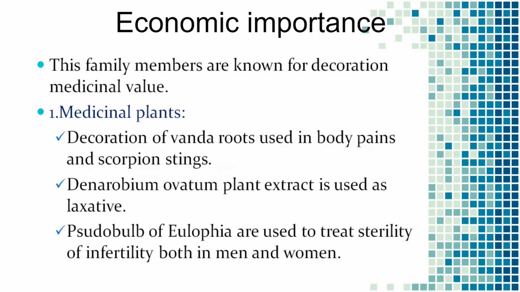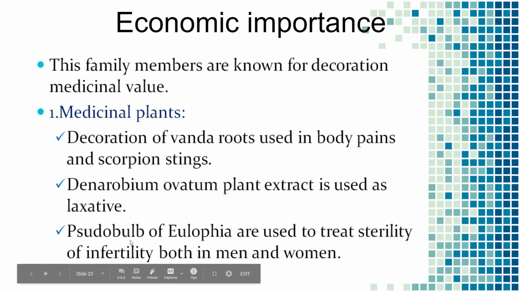Right. Now the economic importance of this family. So most of them are medicinal plants, a decoction of Vanda roots is used for body pains and scorpion stings. Dendrobium ovatum plant extract is used as a laxative, and pseudobulb of Eulophia is used to treat sterility or infertility both in men and women. So it is a very important drug. It is extracted from the pseudobulb of the Eulophia.